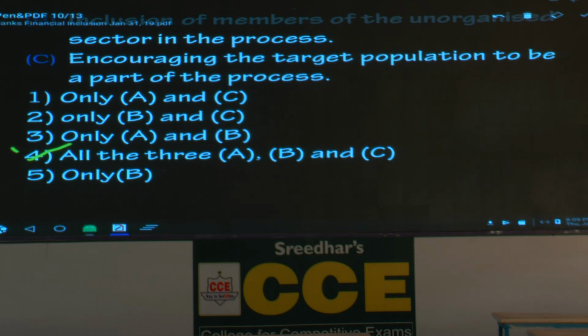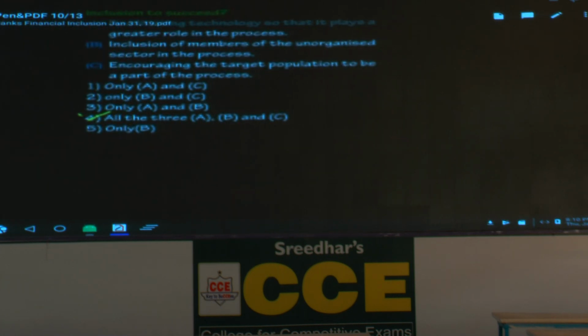But what is the difference between MNCs like Walmart and a typical Kirana store in a village or a small town? That belongs to the organized sector. This belongs to the unorganized sector. That's a fundamental difference. Shall I move on to the next question?